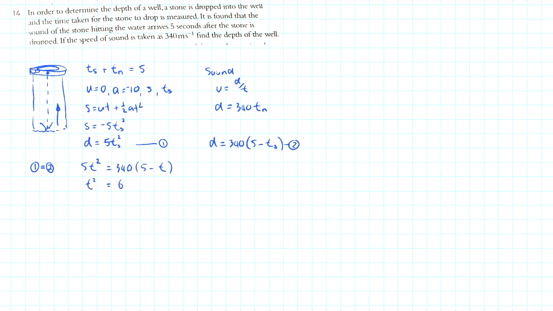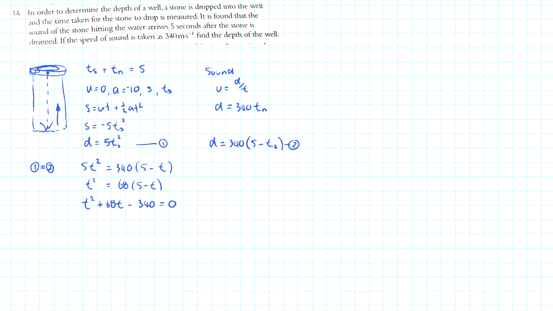T squared is 68 multiplied by 5 minus t. Expand the brackets. 68 times negative t is negative 68t. Take it to the other side, it will become positive. So we get plus 68t, and then 68 times 5 gets us 340. We bring it over to the other side of the equal sign, and we'll have minus 340.